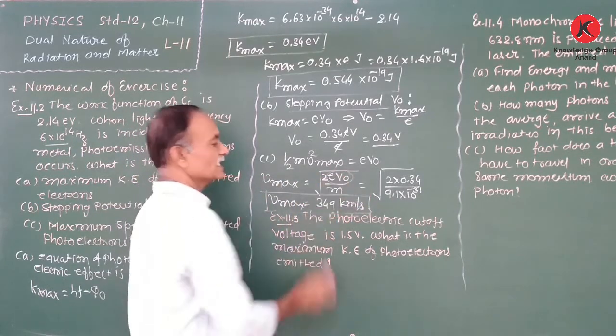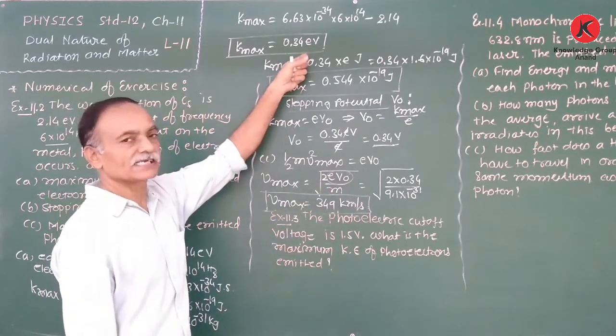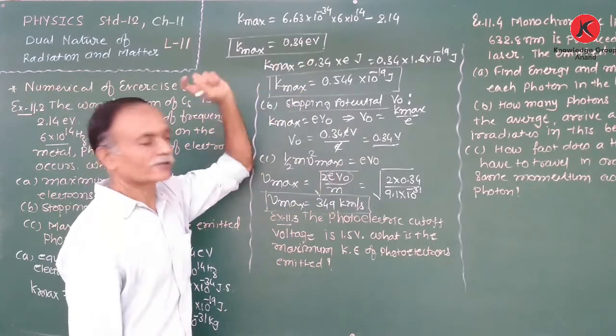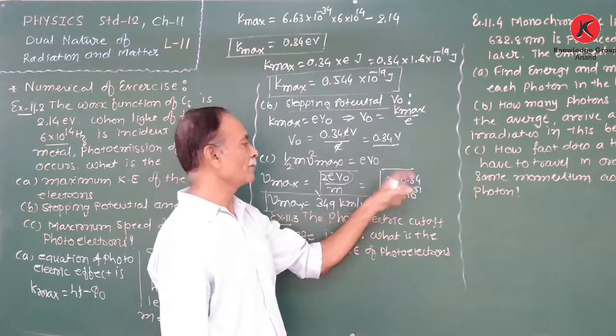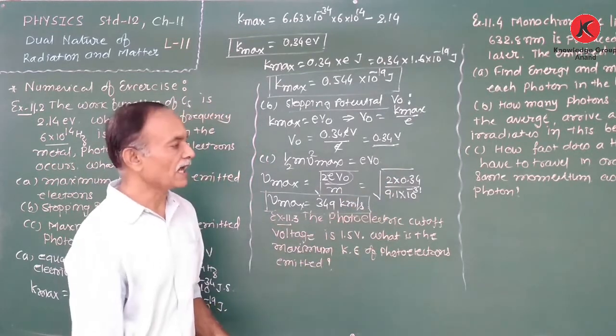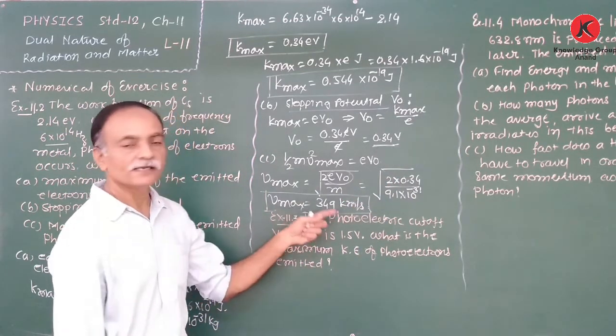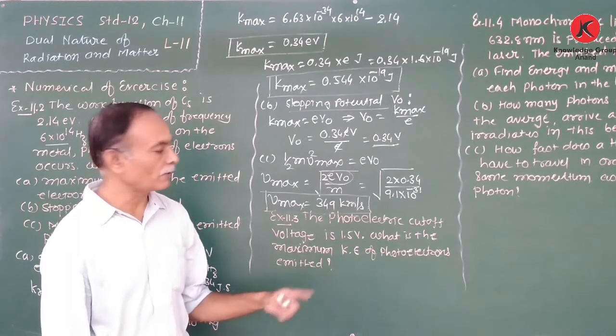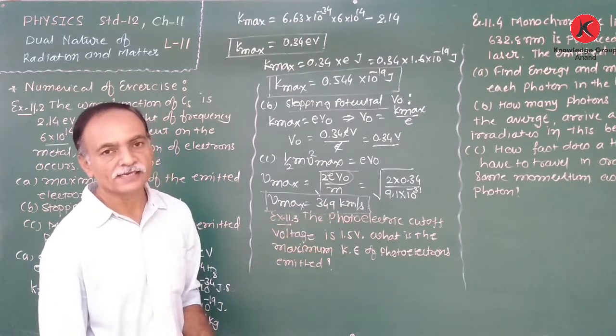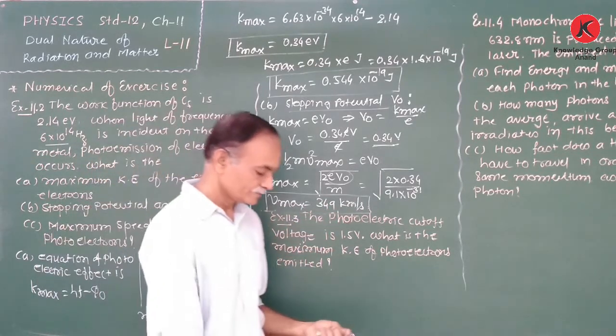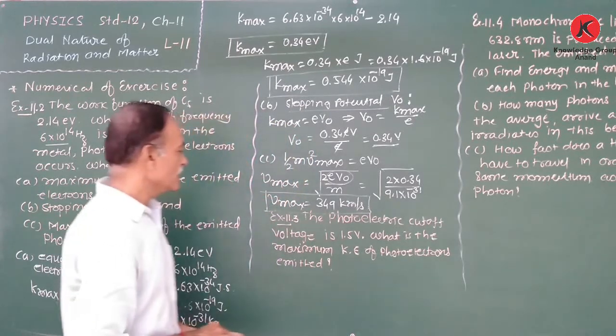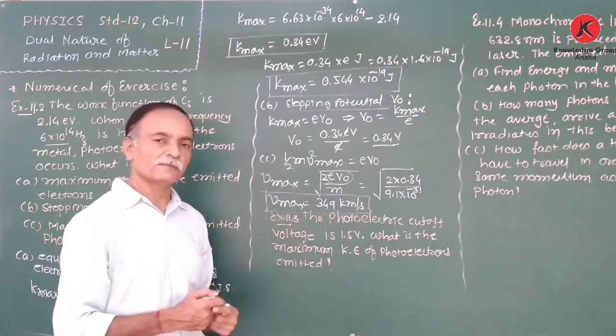eV0, that is the maximum kinetic energy in terms of electron volt. Therefore, 2 into 0.34 upon the mass of an electron, we obtain the maximum speed of the electron as 349 km per second.